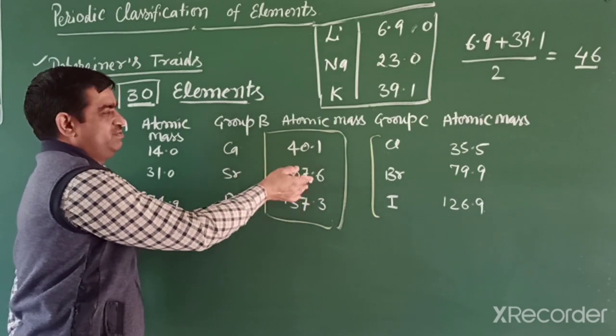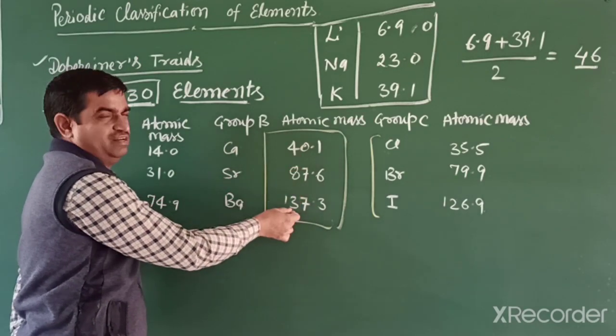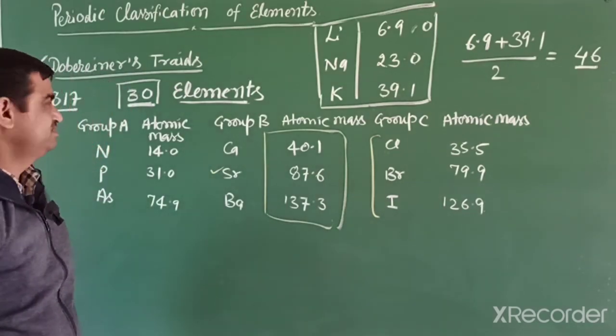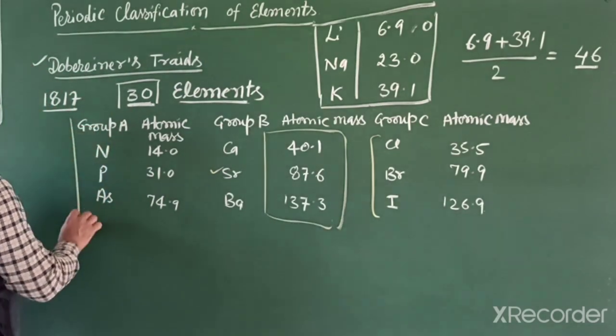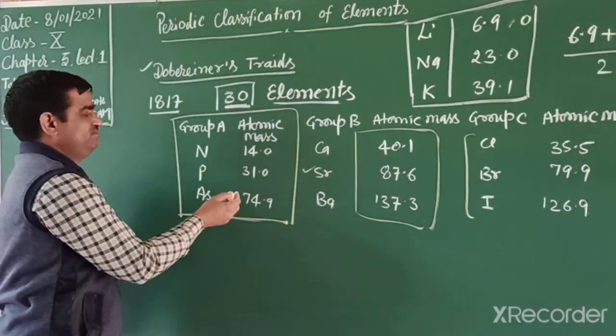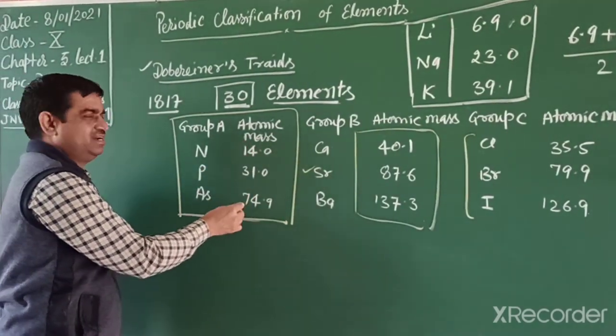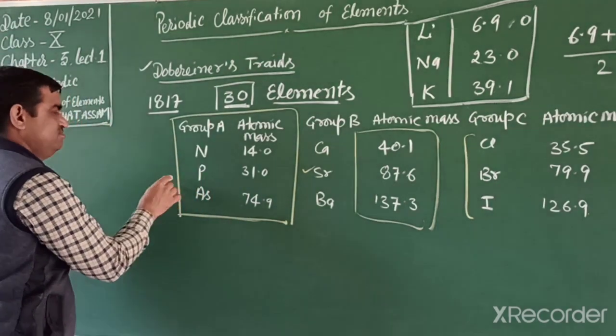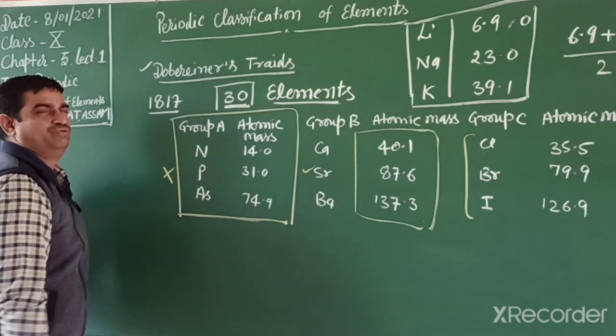When we take the average of the first and third element, we get the middle element successfully. But students, in this group A, when we take the average of the first and third element, it does not follow the triads rule.